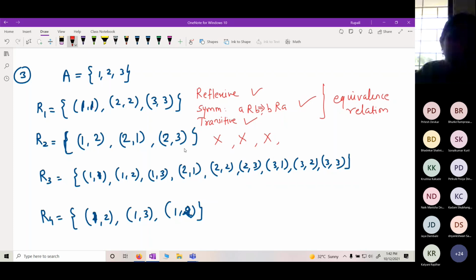What about antisymmetric? 1 related to 2, 2 related to 1. आहे का? नाही ना? So this is neither. Okay. What about R3?